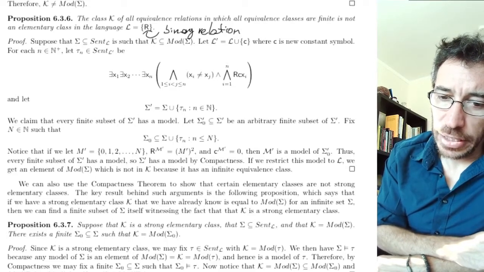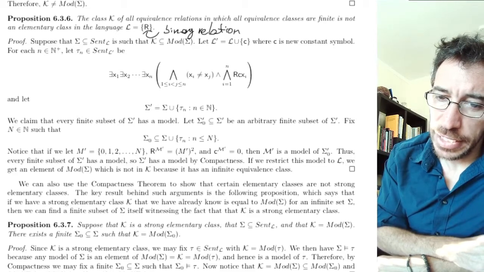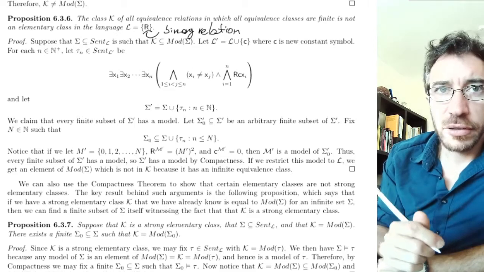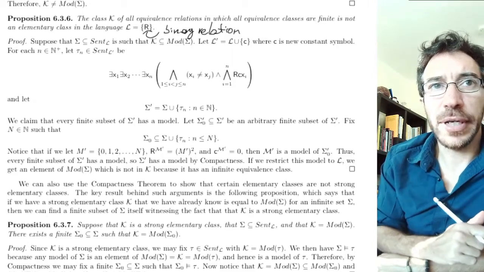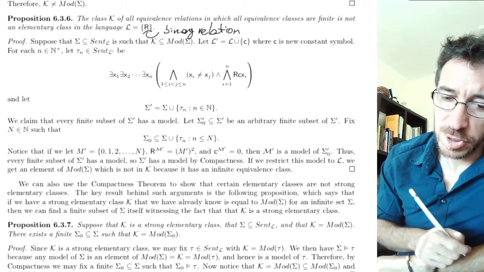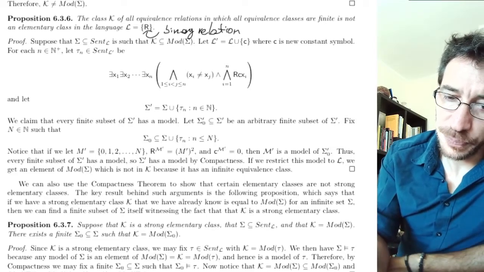Okay, so it's saying that if you take the class where all equivalence classes are finite, if you don't remember what an equivalence class is, go and look it up, it's not elementary, so it cannot be a set of formulas axiomatizing that. Okay, so let's go into the proof.